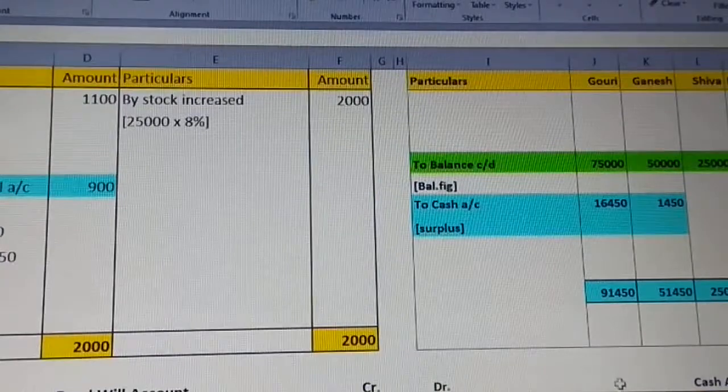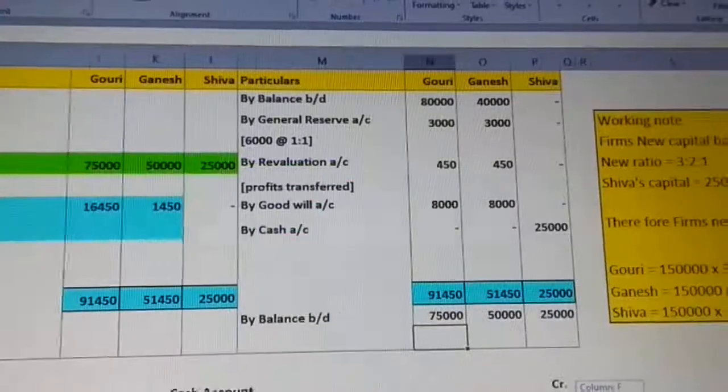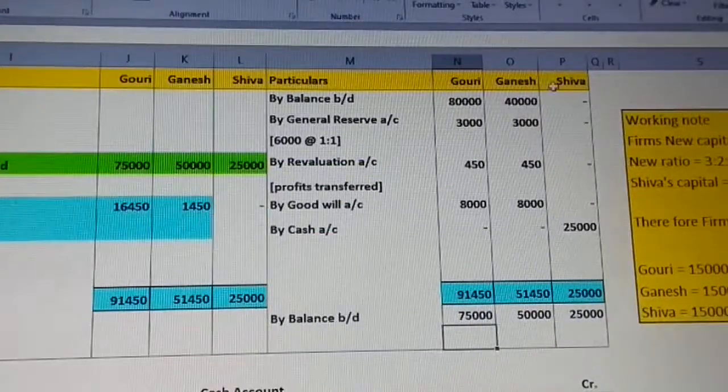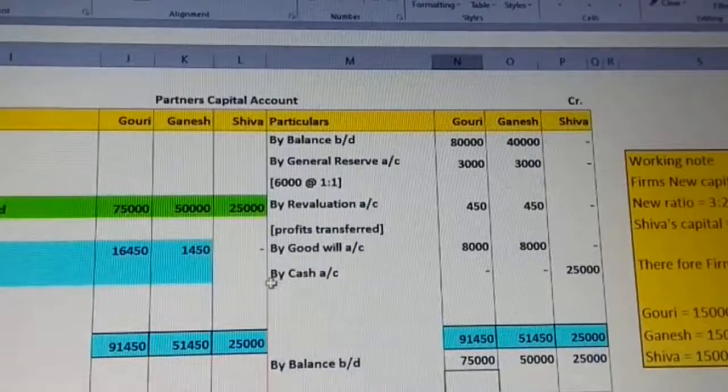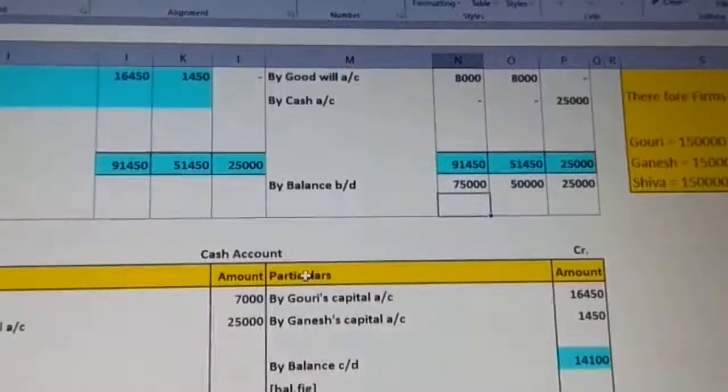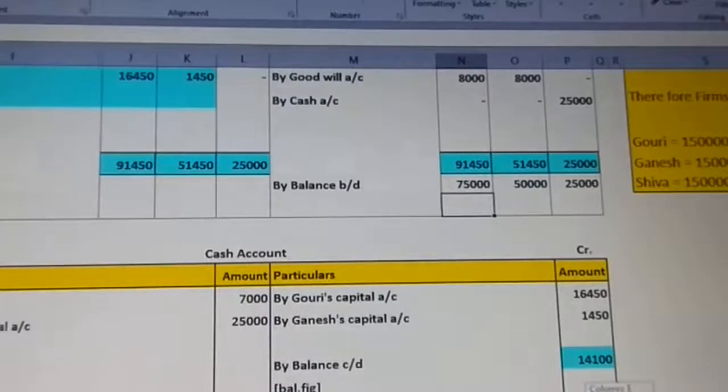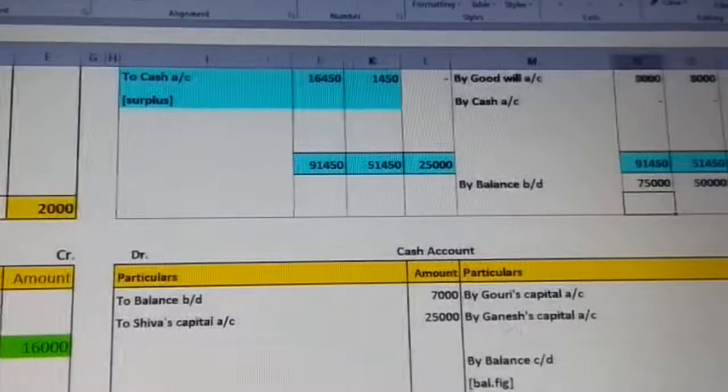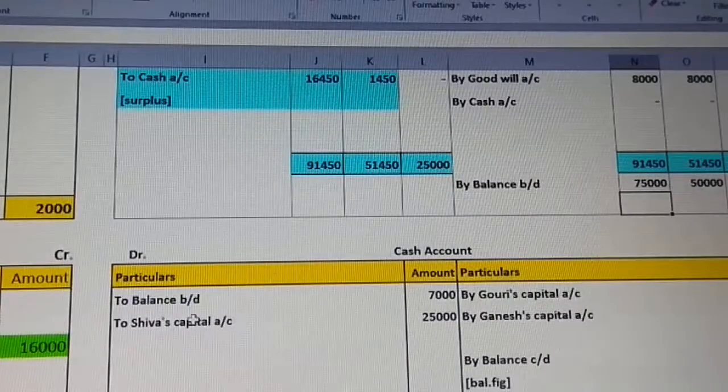Now, in the partners' capital account, there is something getting affected. On the credit side first, Shiva's capital brought in the form of cash is getting affected, credit side, posted on the debit side. So I have posted Shiva's capital account, 25,000.